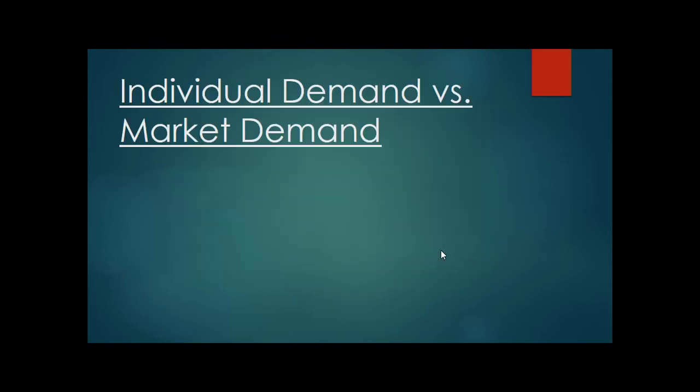So this illustrates for us the difference between an individual demand versus a market demand. I may not have demand for a Porsche, but others do. So when Porsche is having their meetings and deciding what cars to produce and what cars not to produce, they're not going to say, well, Mr. Thrall doesn't want this car, so therefore we're not going to produce it. No, others might have the demand for that car.